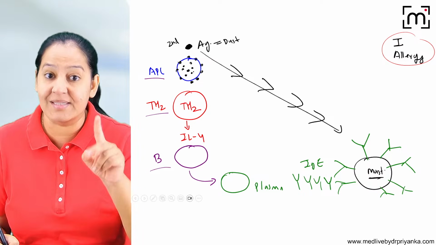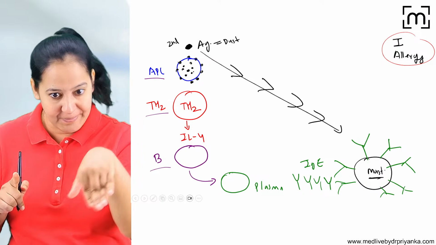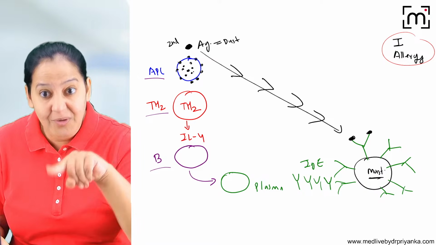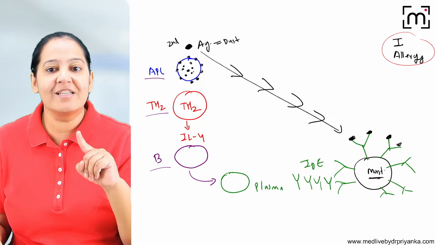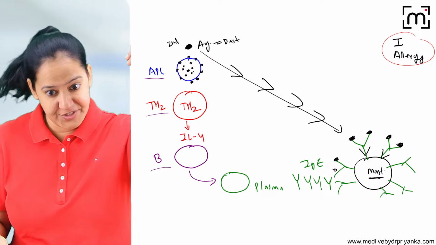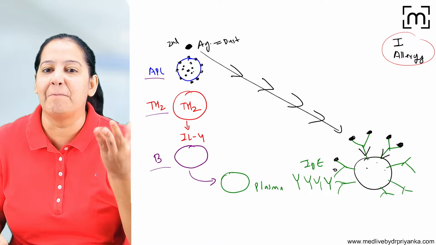onwards. So as soon as the second time dust enters in me, second time, not first time. First time this complete event takes place. Second time, it will directly go to its antibody which is present on the surface of the mast cell. As soon as it binds with the antibody, it will give a signal to the mast cell that the antigen has arrived. As soon as the mast cell receives the signal, the mast cell will burst.